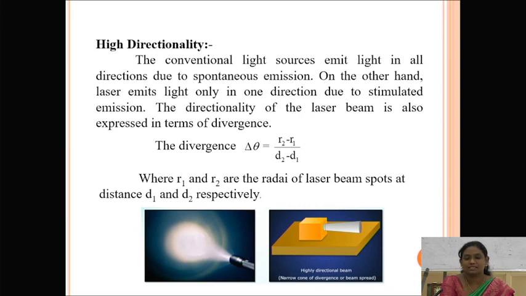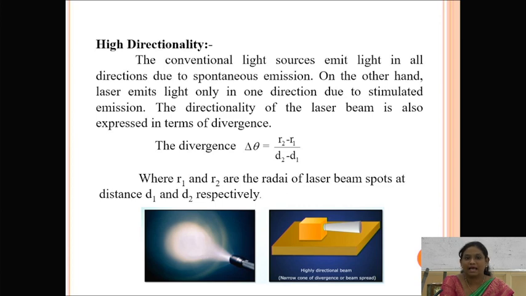Before we discuss this directionality, we have to know about the conventional light sources. What are the conventional light sources? All types of ordinary lights are considered conventional light sources. In these ordinary light sources, the light moves in all directions. That means the light diverges in all directions by the process of spontaneous emission. So the conventional light sources move in all directions due to spontaneous emission.